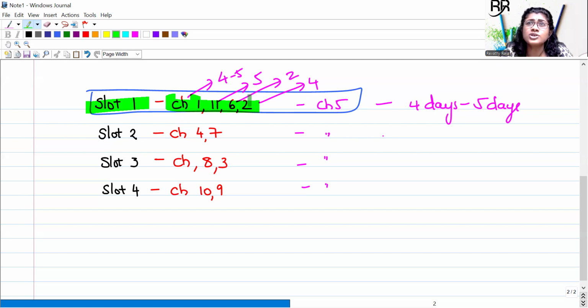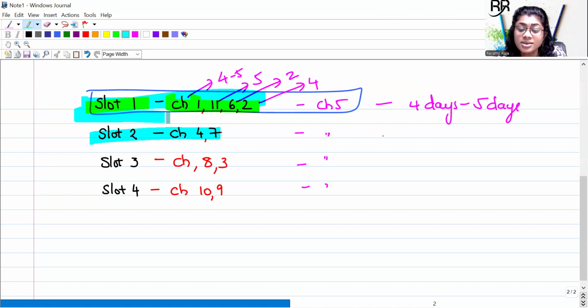Ma'am, how do I revise 4 chapters in 3 or 4 hours? Come on, guys, I'm not asking you to go through each and every line and topic. Just glance through. If you have my material, I've given summary charts in front of every chapter. Or if you have the short notes, just turn back and look. That is mandatory. Again, after you finish slot number 2, take 1 or 2 days off and revise chapter 4 plus 7, plus glance through chapters 1, 11, 6 and 2.